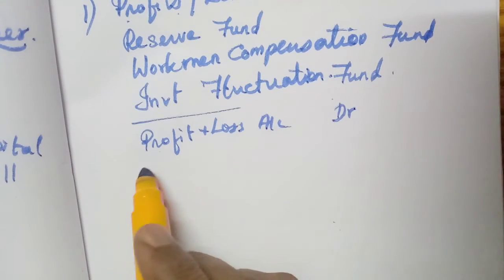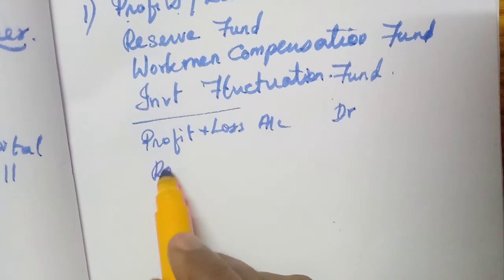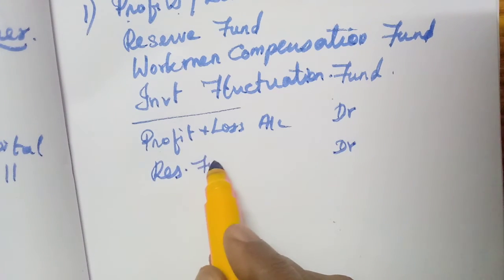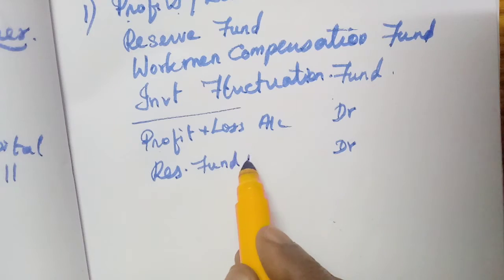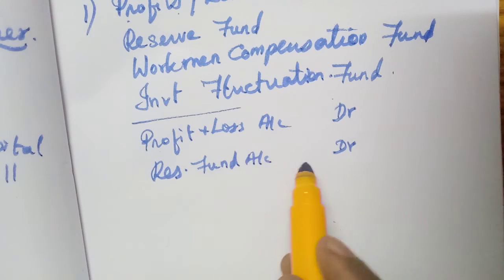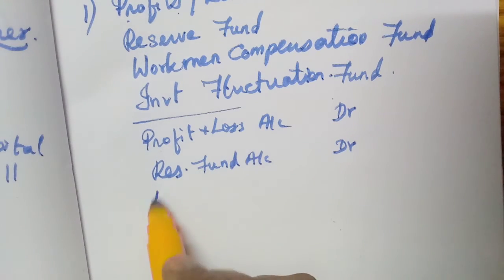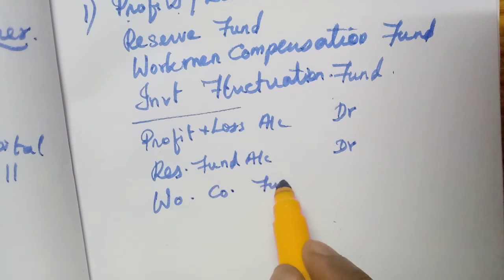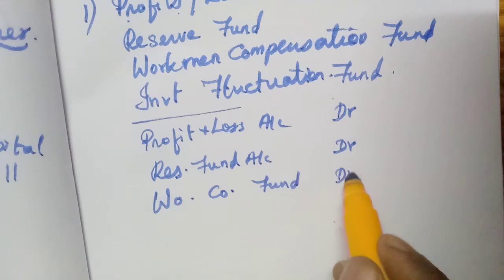Then any reserve fund should also be debited: general reserve or capital reserve, whatever name is given. Then workmen compensation fund, investment fluctuation fund should be debited.